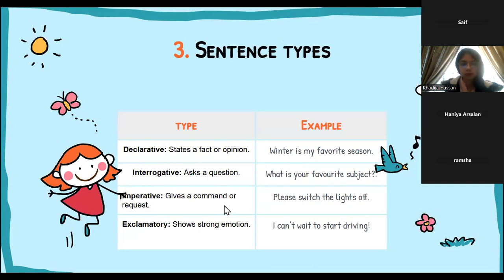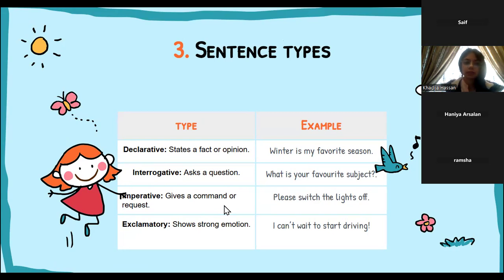Type declarative states a fact or opinion. Example, winter is my favorite season. Interrogative, asks a question. What is your favorite subject? Imperative, gives a command or request. Please switch the lights off. Exclamatory, shows strong emotion. I can't wait to start driving.